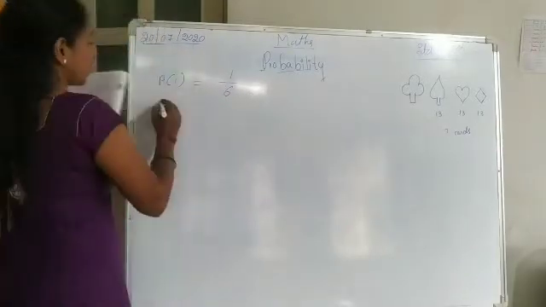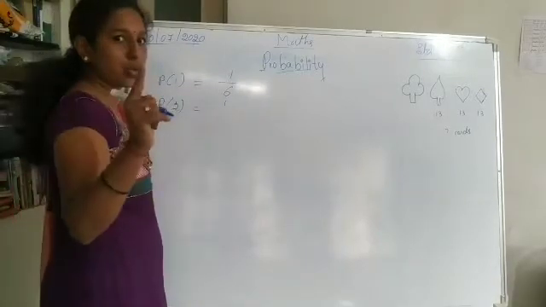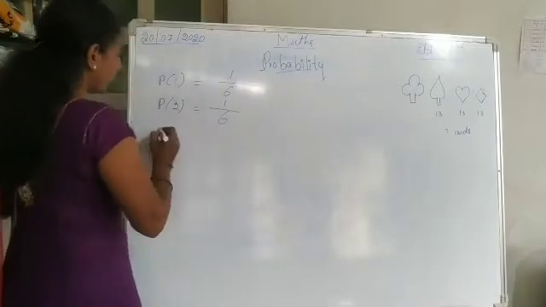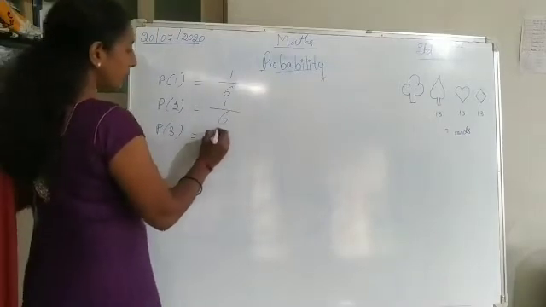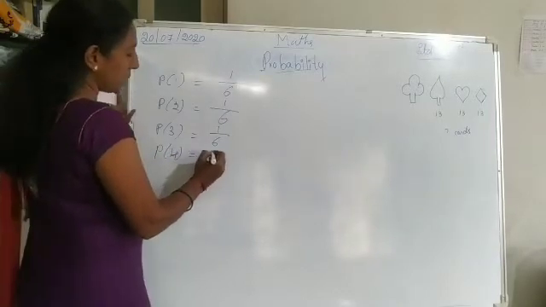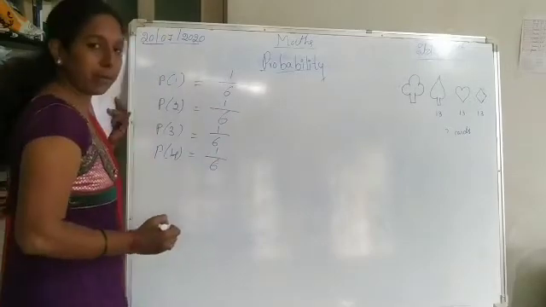Next, if I am getting a 2, how many times can I get it? Only one time, because 2 appears only once, but the total number of outcomes is 6. In the same way, 3 is 1 by 6. The probability of getting 4 is 1, because only one 4 is there, divided by 6.